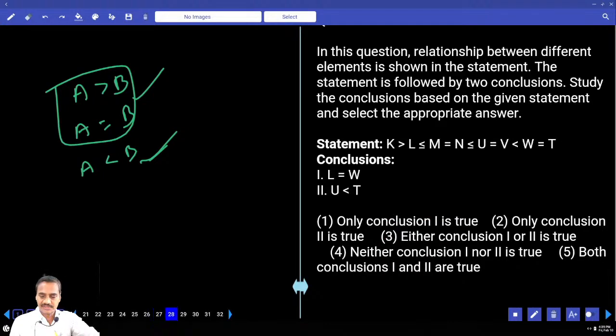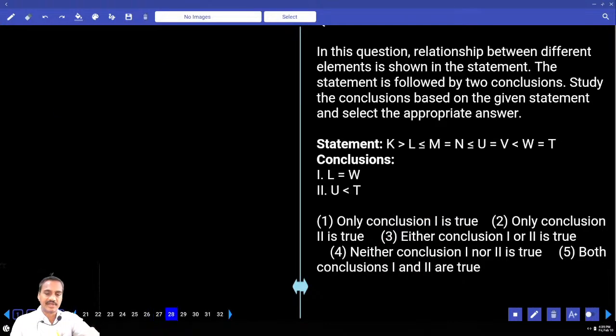Then next one 28. Now in this 28 the relation between L and W. No relation between L and W. L lesser than W is 2. Equal, that is false. U and T, U lesser than T, definitely 2. And what is your answer? Only 2, choice 2, question number 28.